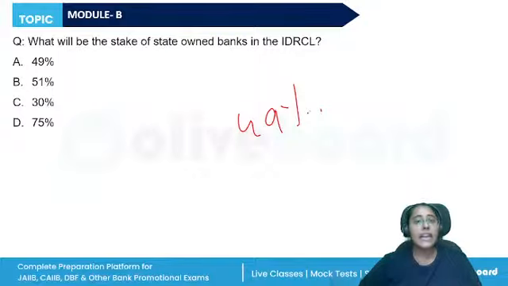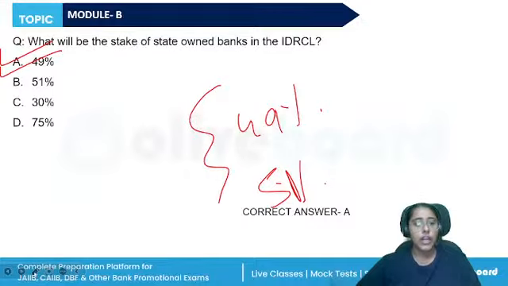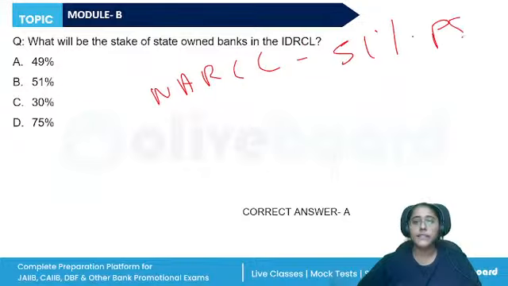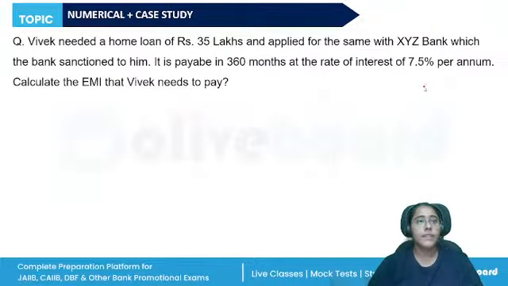In the NARCL, this will be opposite: 51% shareholding will be with the public sector banks, and the remaining with the private sector banks. Both you need to remember. So in the NARCL, 51% with the public sector banks. In the IDRCL, 49% with the public sector banks.